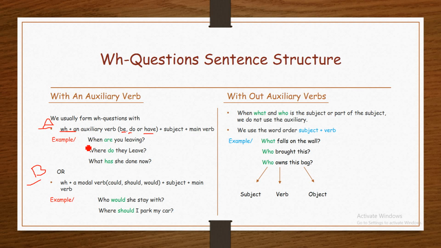For example, when are you leaving? When is the question word, are is the auxiliary, you is the subject, leaving is the main verb, plus ing because here it is present progressive. Where do you live? Where is the WH word, do is the auxiliary, you is the subject, live is the main verb.